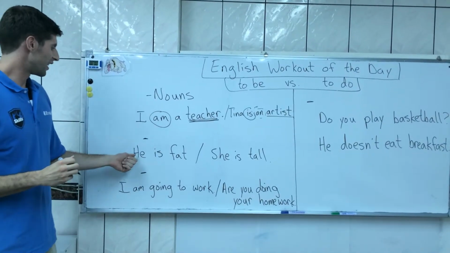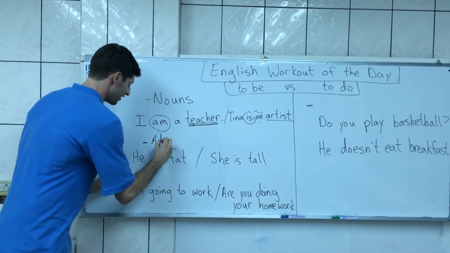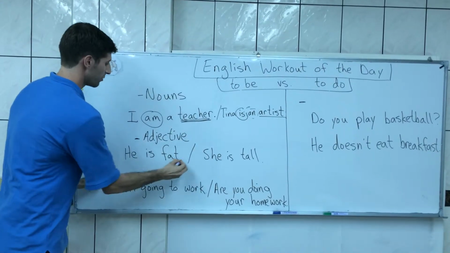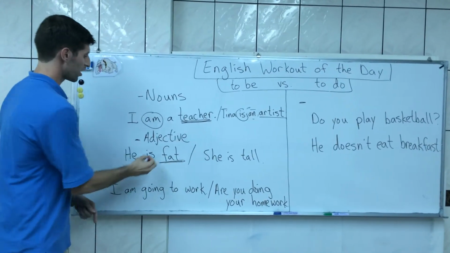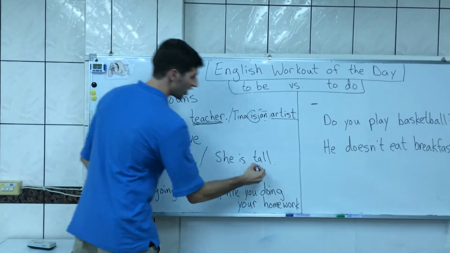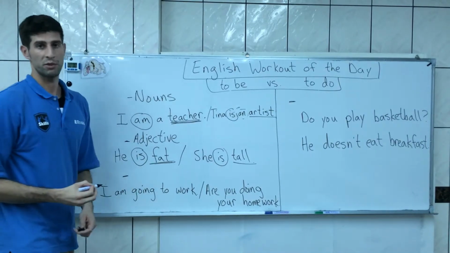Next one. He is fat. Fat is what is called an adjective. It describes nouns. So because fat is an adjective, we're also going to use the verb to be. Same thing over here. Tall is your adjective, and so we're going to use is, the verb to be.